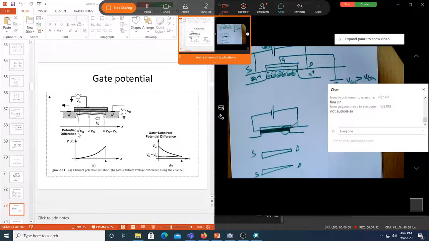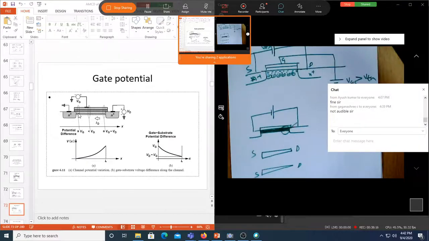Now what we are trying to see is, because there is a channel of electrons formed here, the channel of electrons formed throughout this entire region from source to drain will not be of the same thickness when the current starts flowing. When there is no current flowing, the number of electrons from this end to this end will be the same.